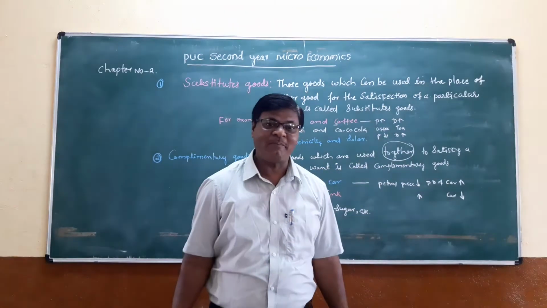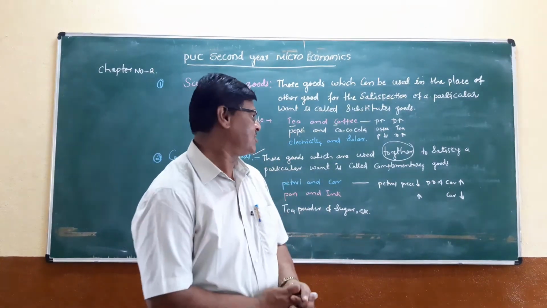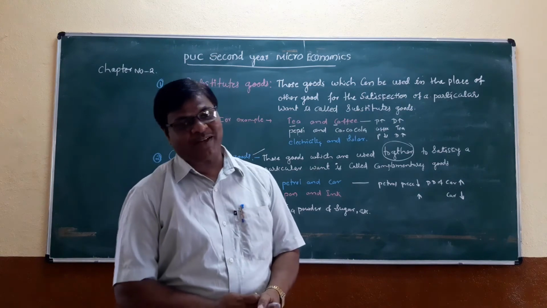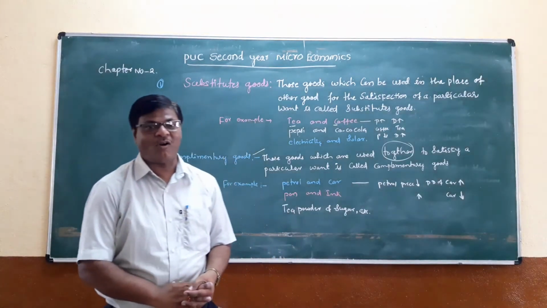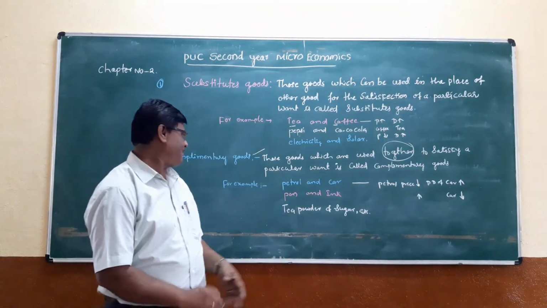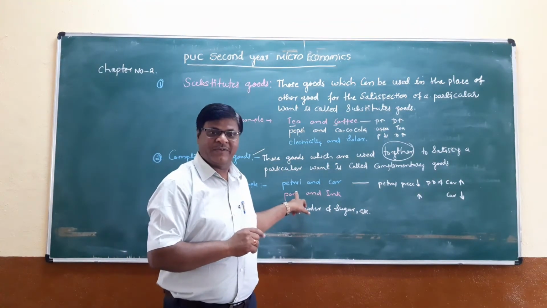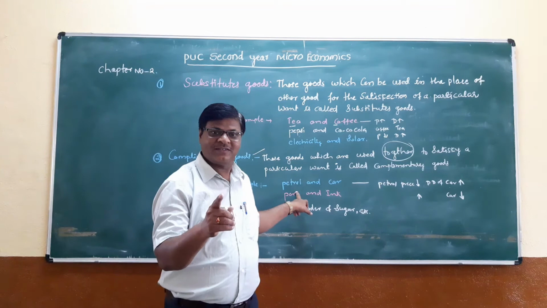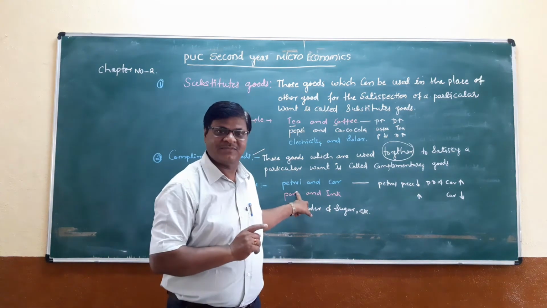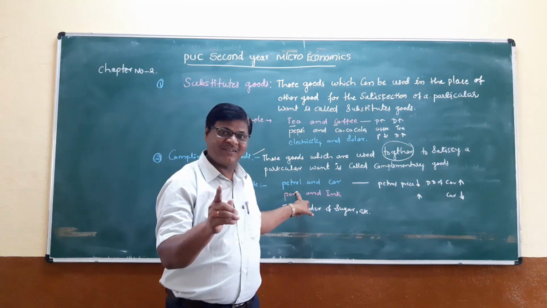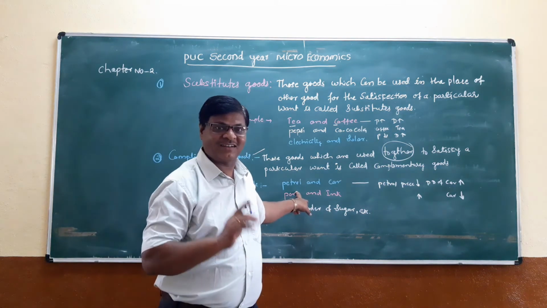For example, petrol and car. Without petrol, the car cannot run.